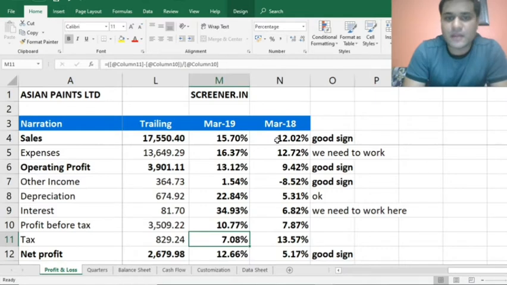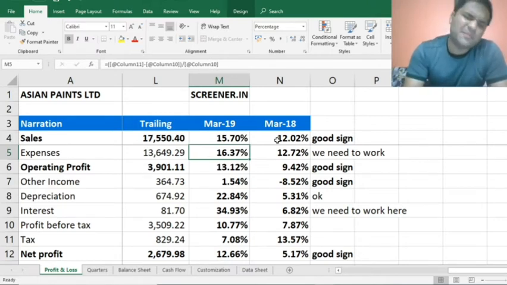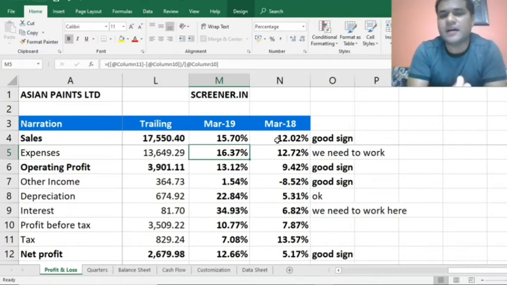Number one, the expenses went up. That may be related to anything. We really have to work with the annual report of the company. We need to get into the notes to accounts. In the profit and loss statement of the company, there are notes to those accounts. We have to see where the cost went high, so that we can ascertain whether it will be a good investment or not.